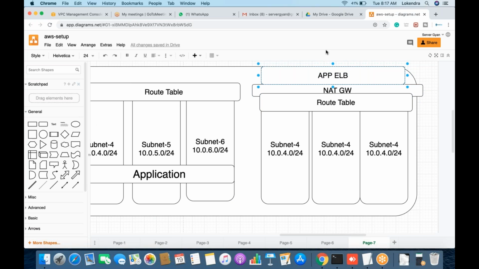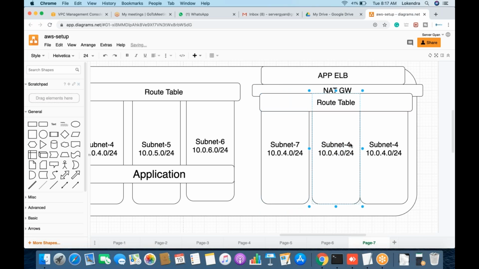Now you can have an application load balancer, or maybe you can have a network load balancer. What type of load balancer is required will be decided by your application architecture. For example, if you are going to route HTTP and HTTPS traffic, then an application load balancer will be required. If you are going to use protocols like TCP, TLS, UDP for load balancing or distributing traffic, then a network load balancer will be required here. Fine. So we will obviously have to change the names of these, we will have to define here 7.